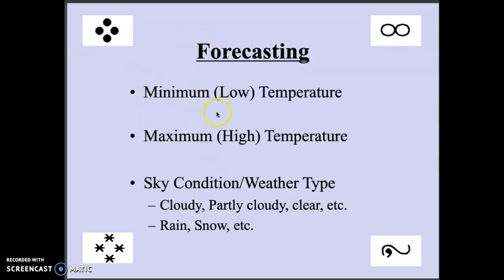So, again, consider minimum temperature, low temperature. Maximum temperature, high temperature. We've gone over this throughout the class. It's just now you're doing it for yourself, for a specific location, and trying to predict the future. And then sky condition, you can say cloudy, partly cloudy, clear, and then just be clear if you think it's going to rain, if you think it's going to snow. If you think some other type of precipitation, absolutely by all means. If you think it's going to be a beautiful day and there's not going to be any precipitation, you can say that as well.